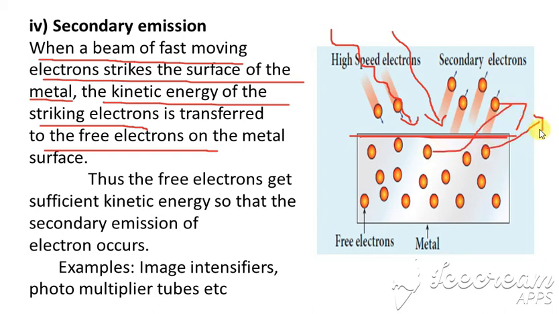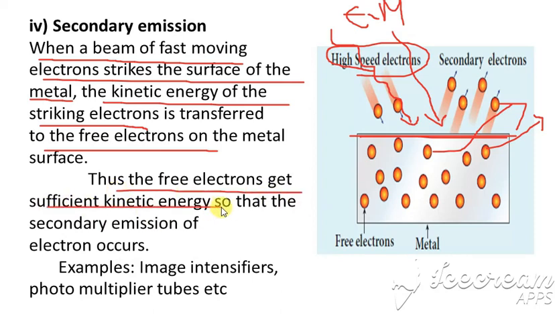Before this, with photoelectric emission, we saw electromagnetic radiation; here we have a high speed electron. That is the only difference. Thus the free electrons get sufficient energy so that secondary emission occurs. This is mainly used in image intensifiers, photomultiplier tubes, etc. Clear?